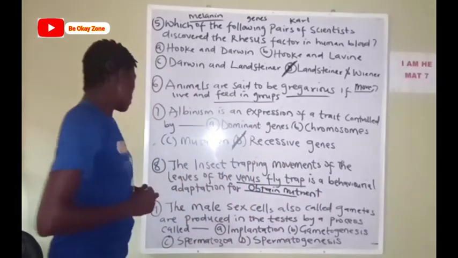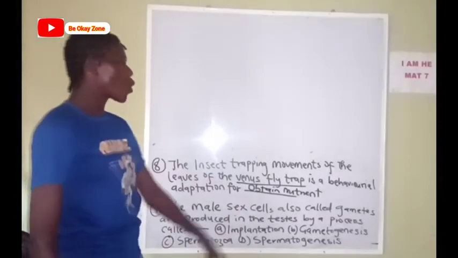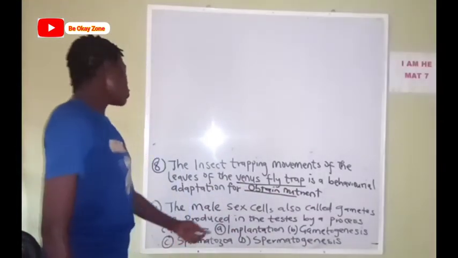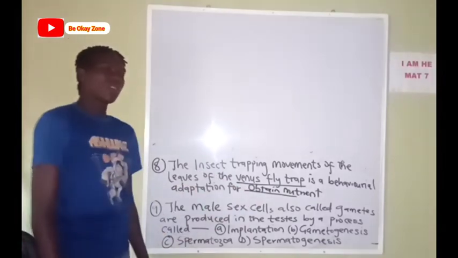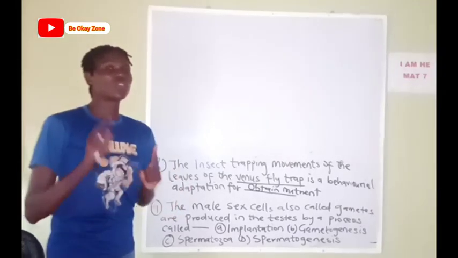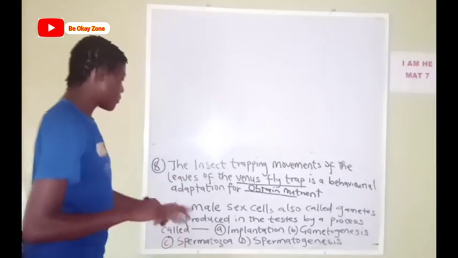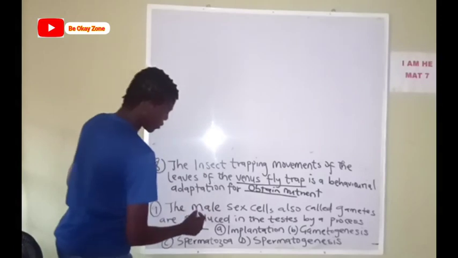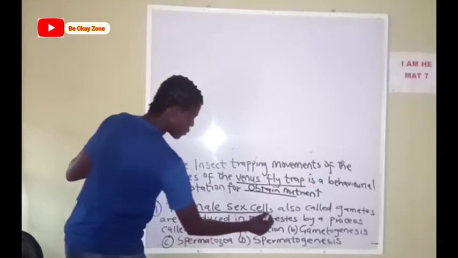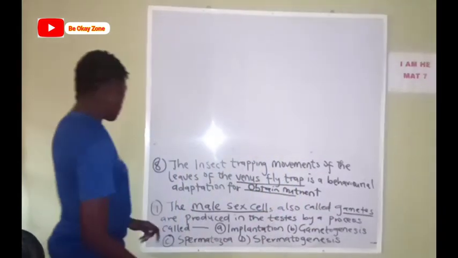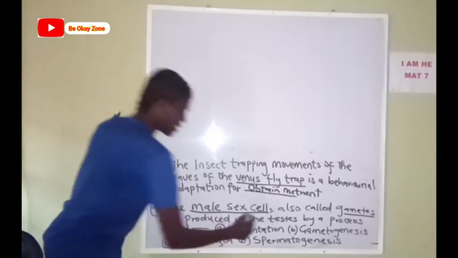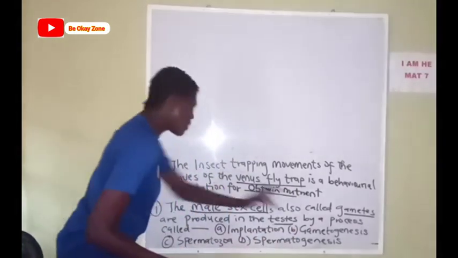Okay, so the last question says the male sex cells, also called the gametes, are produced in the testes by a process called. Please, before you answer the question, you try to understand the question. See the question here. The male sex cells, also called gametes, are produced in the testes by a process called.